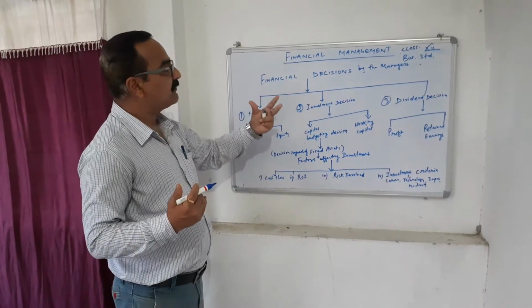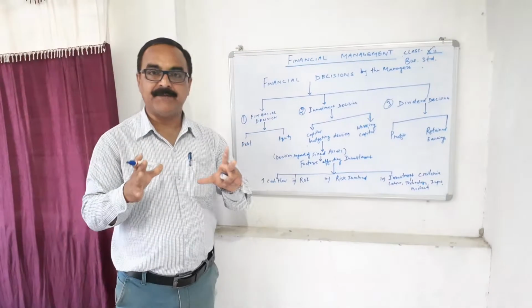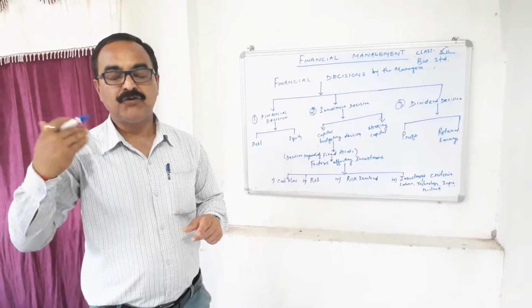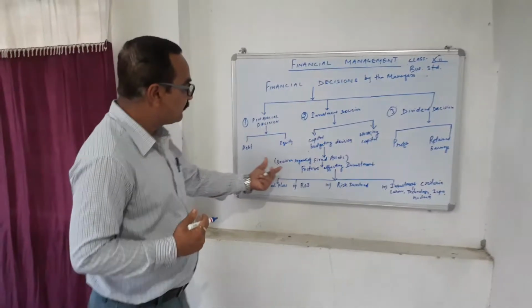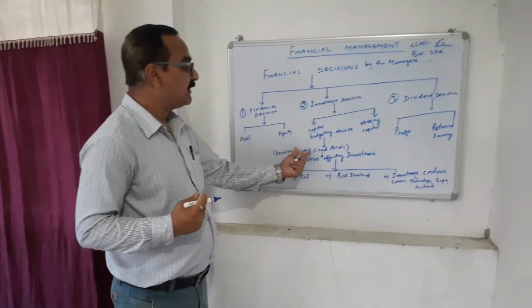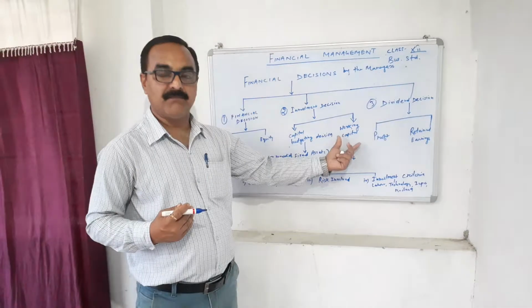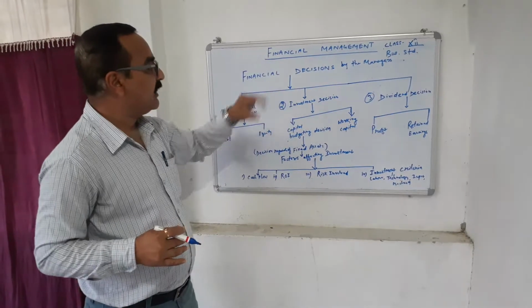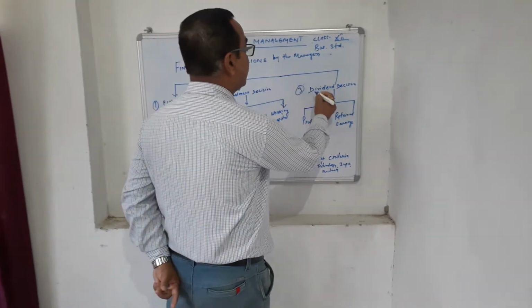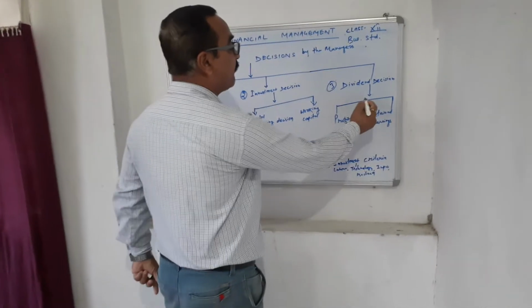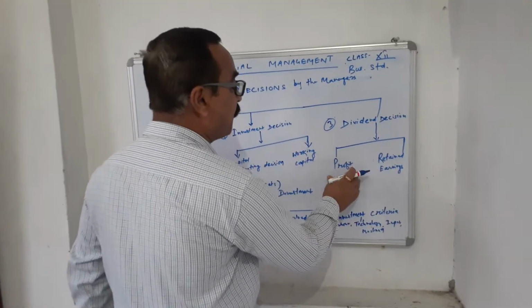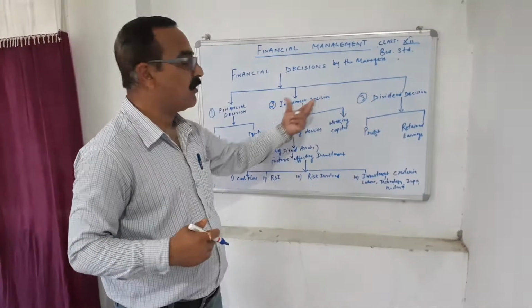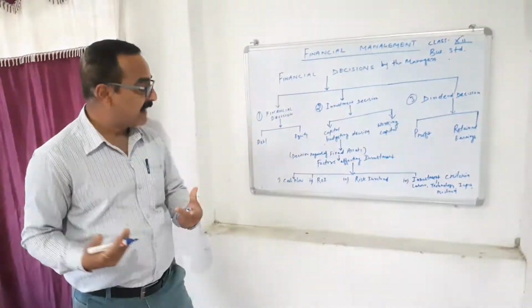So, the decisions taken by the managers must be wisely made and funds procured for the future prospects and future growth of the business. For this purpose, the decisions regarding fixed assets, current assets and working capital must be made under the head of investment decisions. Then the third decision is the dividend decision, in which we concentrate on profit making and retained earnings. We will discuss step by step all these three important decisions in different sections.